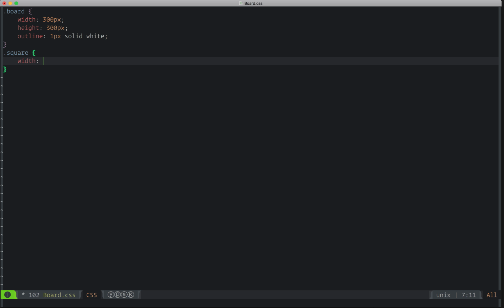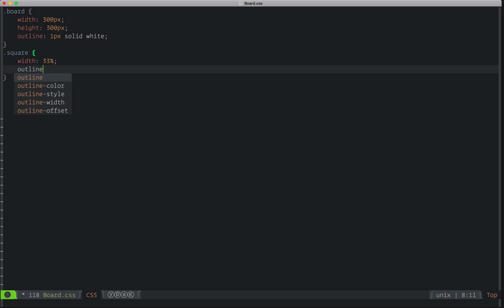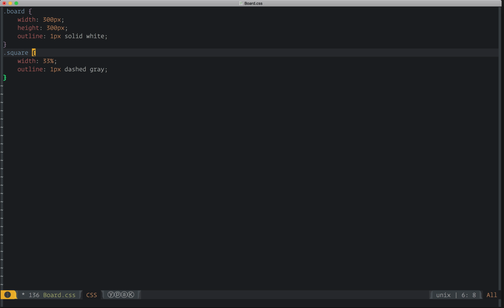Each of these should have a width of 33%, and an outline maybe 1 pixel dashed gray. I don't know. That should be fine for right now.